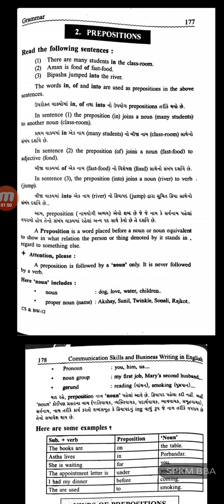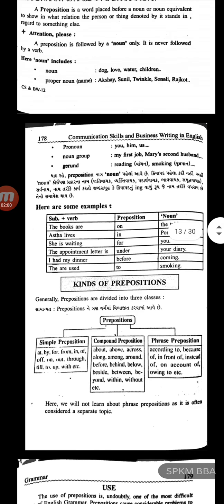Proper nouns are Akshay, Sunil, Twinkle, Sonali, Rajkot. Pronouns: you, him, us. Noun groups: my first job, Mary's second husband. Gerunds: reading, smoking.